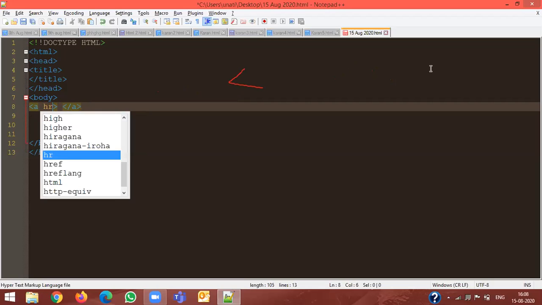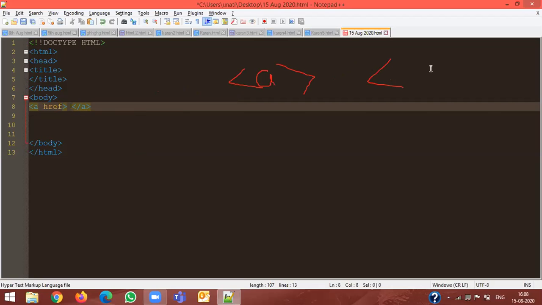Now this is a special tag. When you are going to close a tag like HTML tag or P tag, paragraph tag, it starts with P and then ends with P, right? Anchor tag is special. If I go now to anchor tag A, it's going to have one more attribute which is named href. Okay, href is the reference where do you want to go.